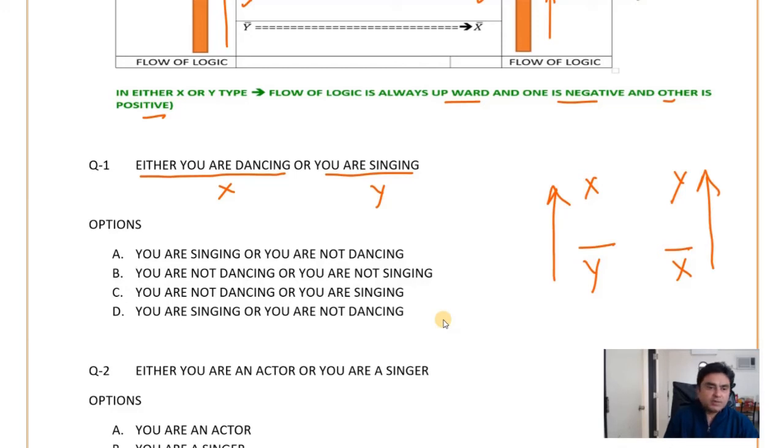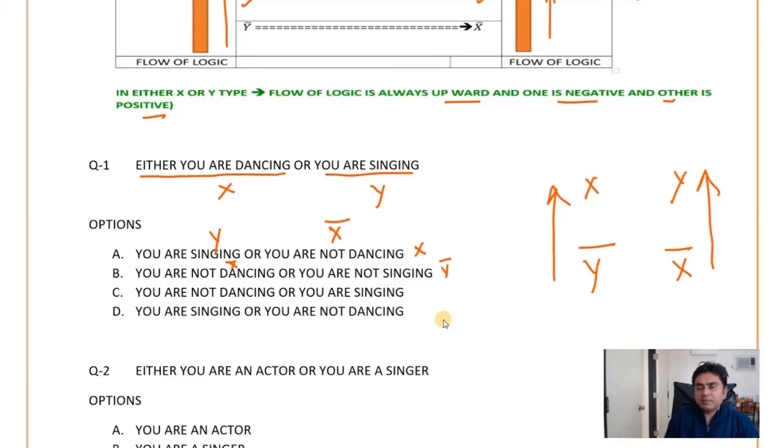So let us check the options. You are singing, it means Y, and you are not dancing, that is X bar. Now Y bar will lead to X, but Y will never lead to X bar. So this is wrong. You are not dancing, so that is X bar, and you are not singing, so that is Y bar.